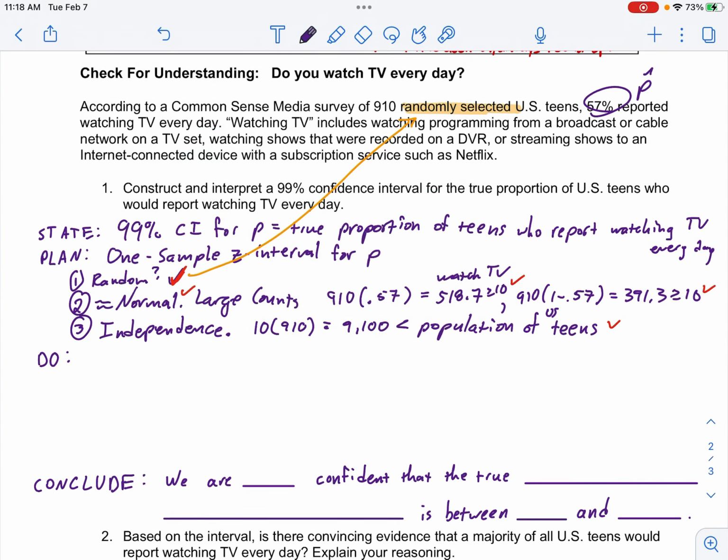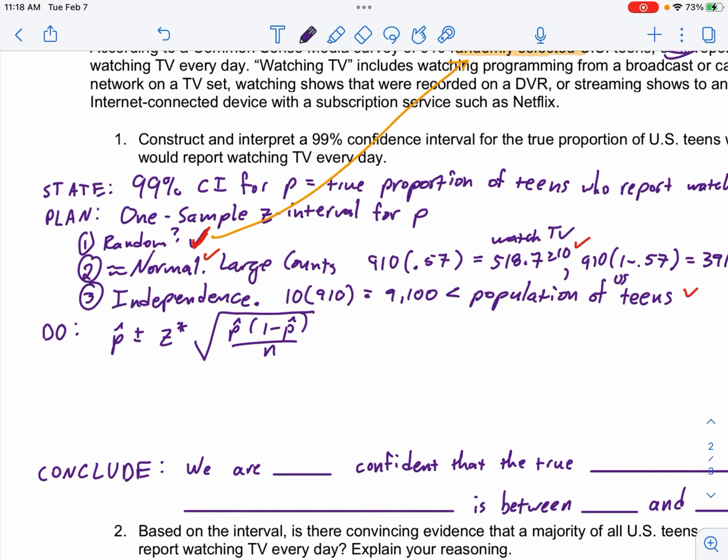I like to list the actual formula first. P hat plus or minus Z star times the square root of P hat times 1 minus P hat divided by n. All right, let's get into that then. What is P hat? Well, it's 57%. So that's 0.57.